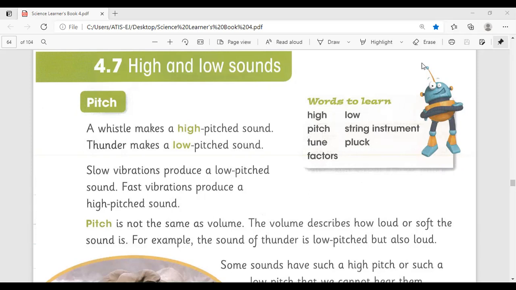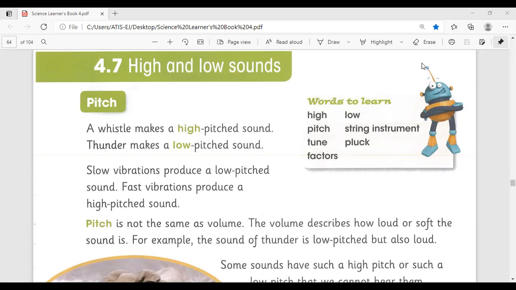A string instrument is a musical instrument that you play by vibrating strings. Today our topic is pitch. A whistle makes a high pitched sound. Thunder makes a low pitched sound. Slow vibrations produce a low pitched sound. Fast vibrations produce a high pitched sound.